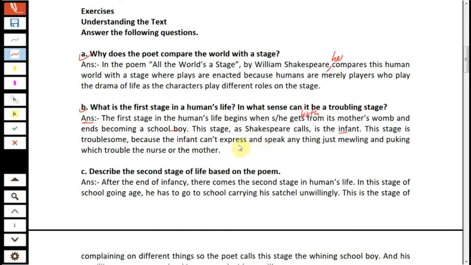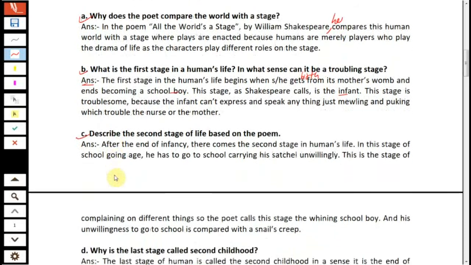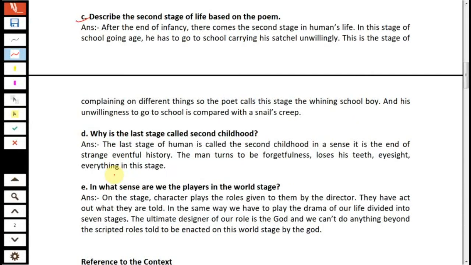nurse or the mother. Number C, describe the second stage of life based on the poem. After the end of infancy, there comes the second stage in a human's life. In this stage of school-going age, he has to go to school carrying his satchel unwillingly. This is the stage of complaining about different things, so the poet calls this stage the whining schoolboy, and his unwillingness to go to school is compared with a snail's creep.